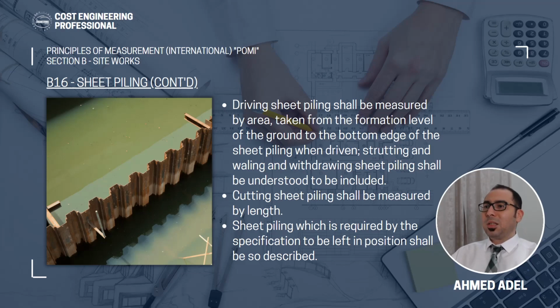Strutting and wailing and withdrawing sheet piling shall be understood to be included. So if you have any strutting or wailing or withdrawing the sheet pile after you finish the works or anything like that, these must be understood to be included, and you should mention that in the description. Cutting sheet piling shall be measured by length. If you are going to cut this, you have to mention how many linear meters you are going to cut, and you can also mention the height of that, if you have 1 meter above the ground or 50 centimeters above the ground that you want to cut. So cutting the sheet piling shall be measured by length.